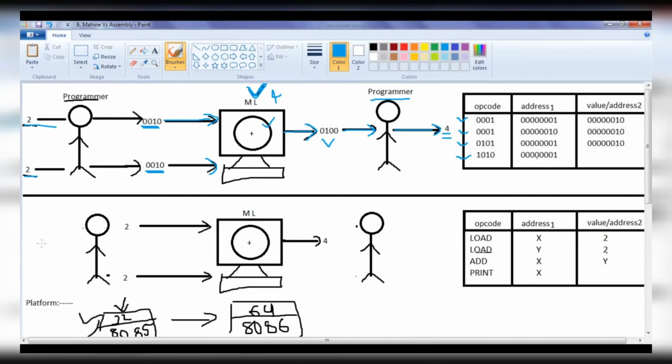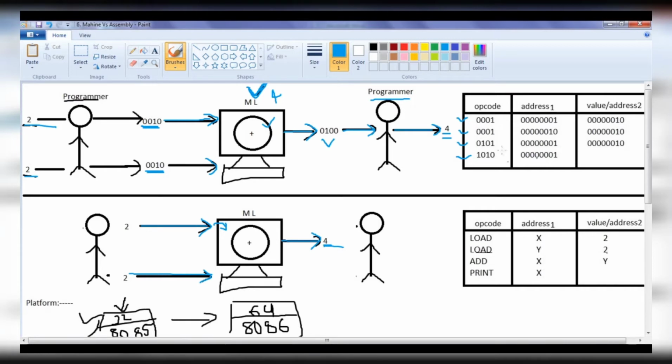What if we could give the decimal numbers only to the computer? Let the computer convert or translate those decimal numbers to binary numbers itself and perform the operation, and then convert the result back to a decimal number and give it back to us. It makes our life easier, right? We just need to give the decimal numbers and the computer gives us the output in decimal numbers. That makes our life easier.